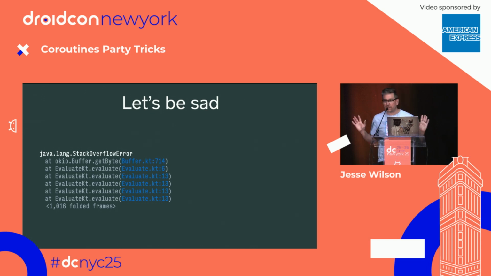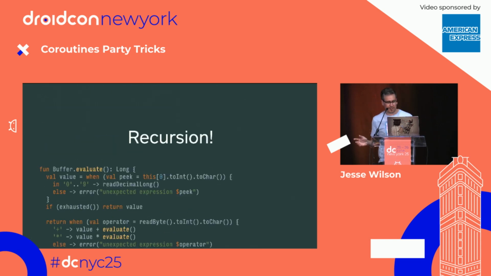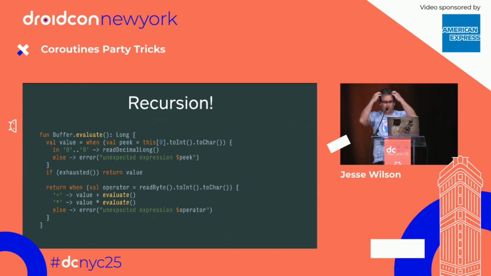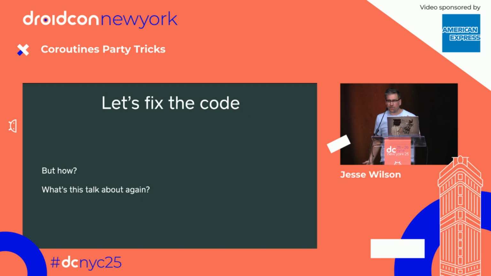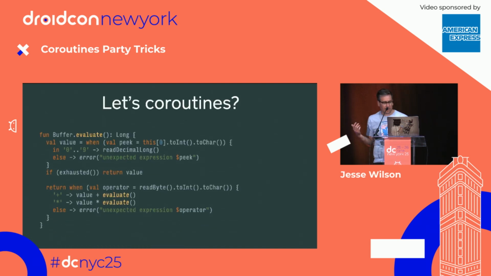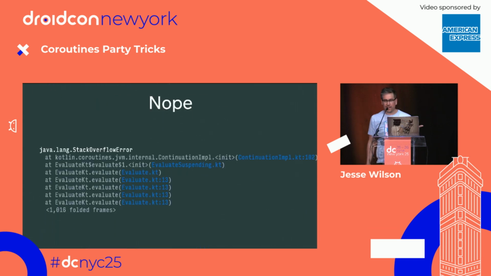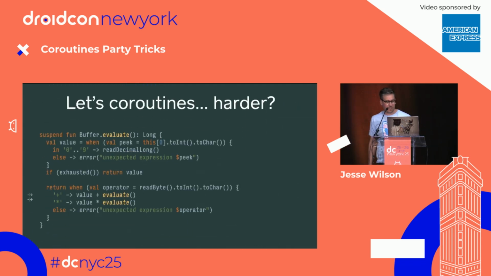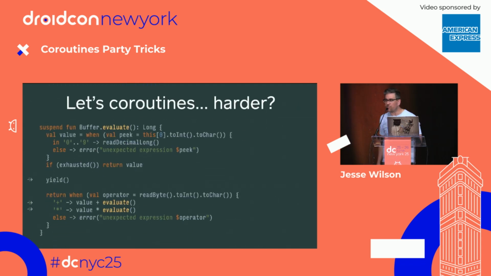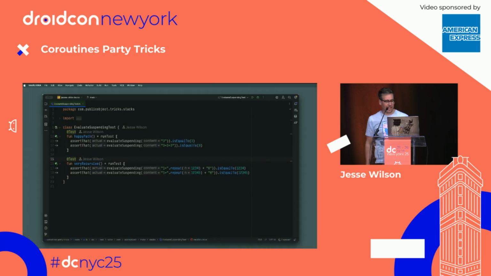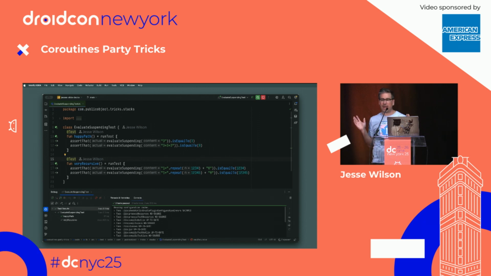And so far, I haven't talked about coroutines in this trick, so let's think like coroutines. We got a recursive function call here, and we want to fix the code, and we're in the coroutines talk, so let's just coroutines this thing and see what happens. It still fails. All right, anybody got any more ideas? Because I got a really dumb one that shouldn't work. All right, how about we do this? Let's add a yield in the middle of our function for no reason. All right, and now I run the test, and I got a green passing test.